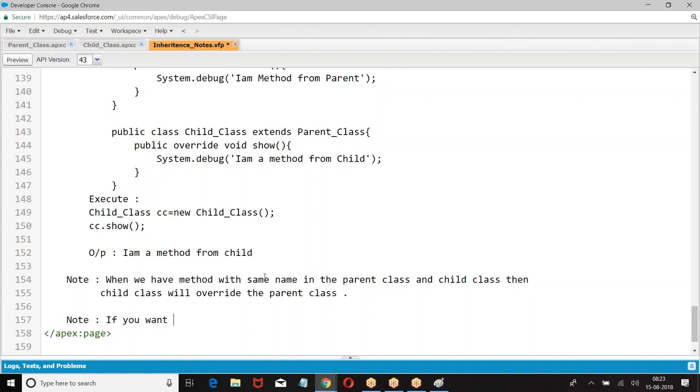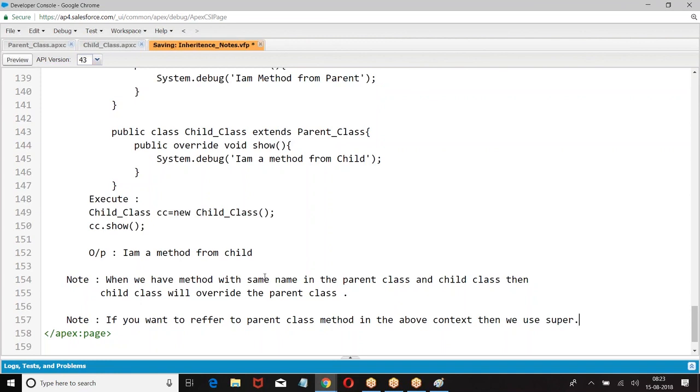If you want to refer to the parent class method in the above context, then we use super. I hope you are good with this example, right, boss?